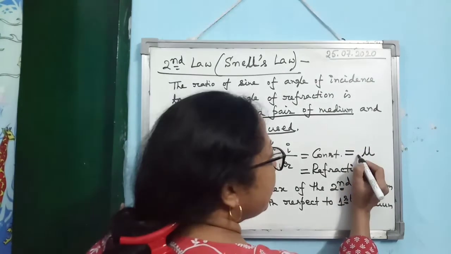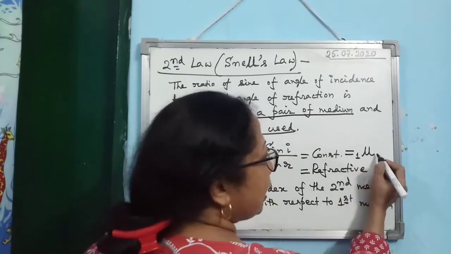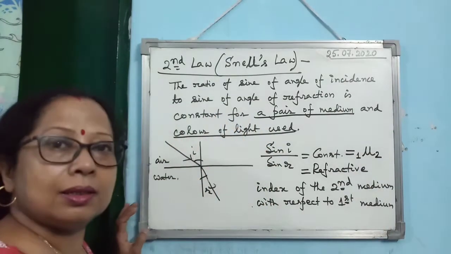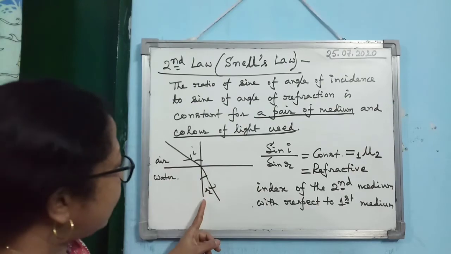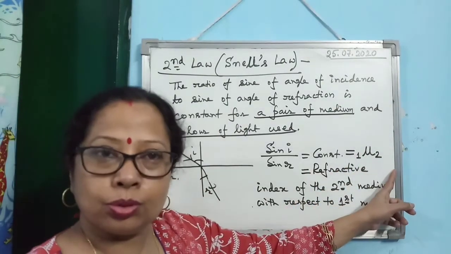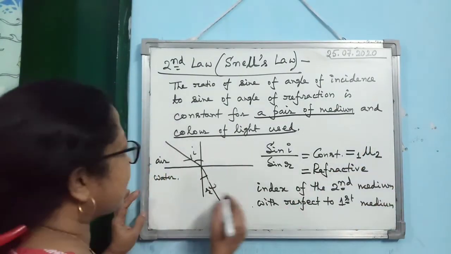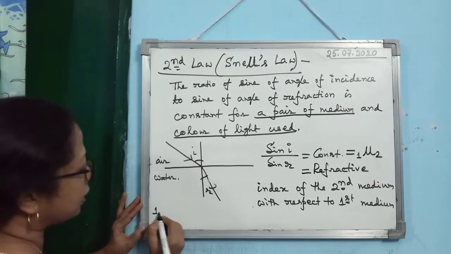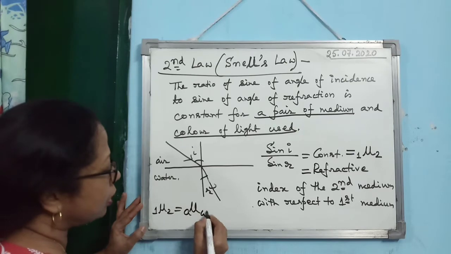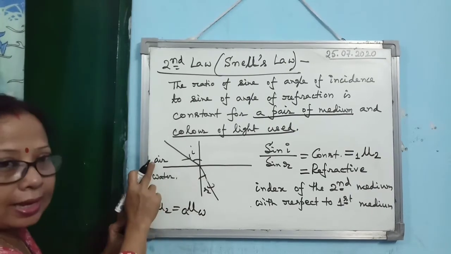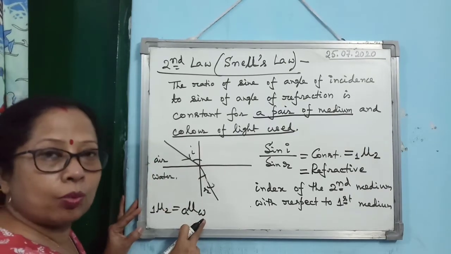Now you see how we write it. 1 on the left side and 2 on the right side. Clear? It means it is coming from 1 and then entering into 2. Alright. So, in this case, if you consider 1 mu 2, you can write like this also: A mu W. A stands for air, W stands for water.